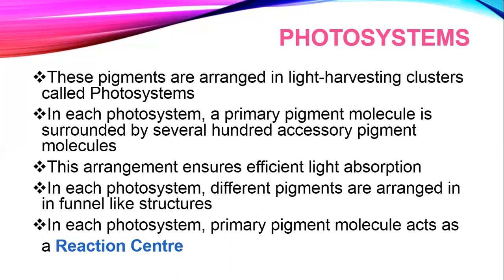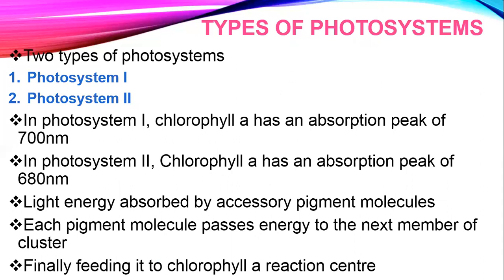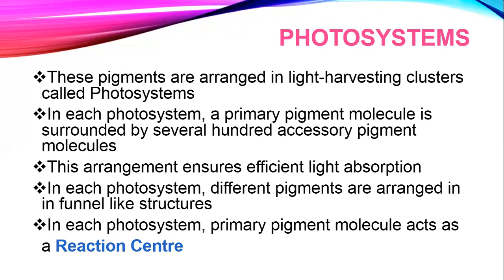And remember that in each photosystem a primary pigment molecule is present, while there are several hundred accessory pigment molecules. That primary pigment molecule in each photosystem is acting as a reaction center. So the primary pigment molecule in each photosystem is called the reaction center.